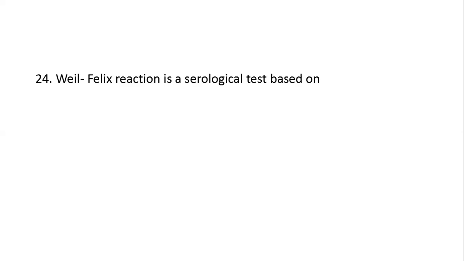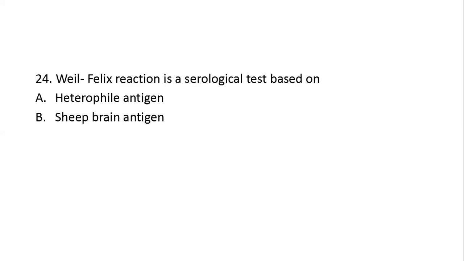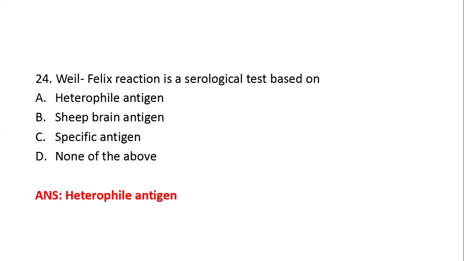Next question. Weil-Felix reaction is a serological test based on option A, heterophile antigen, option B, sheep brain antigen, option C, specific antigen, option D, none of the above. Here, the right answer is option A, heterophile antigen. So what is heterophile antigen?